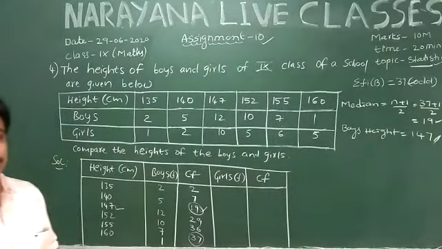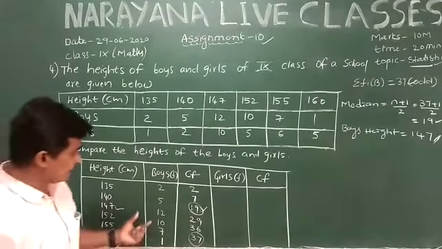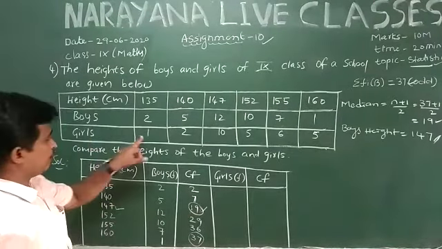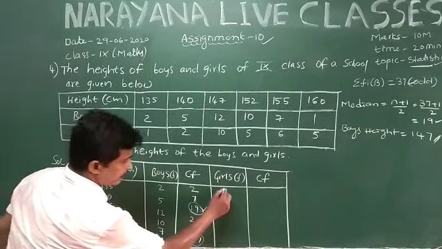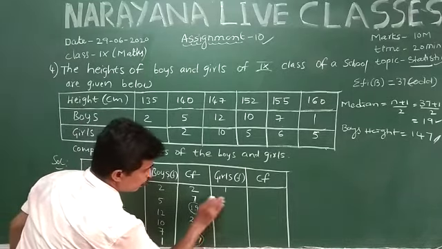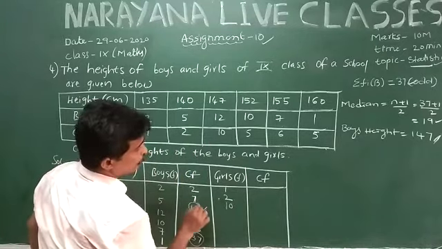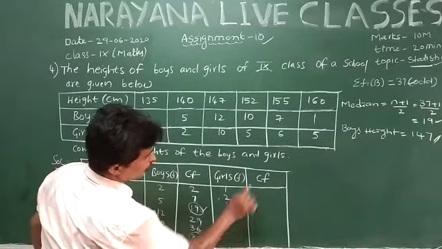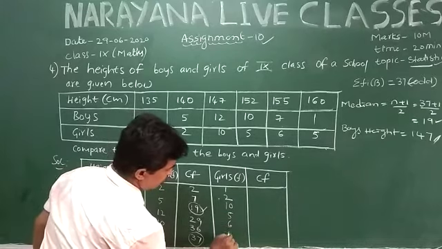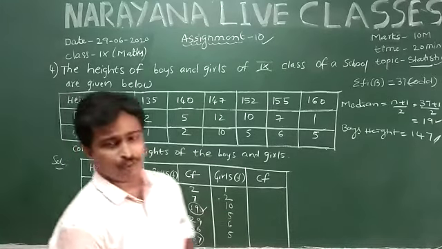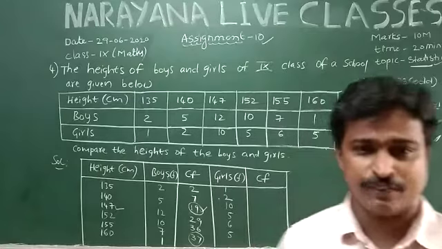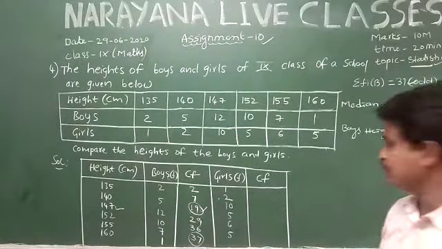And coming to the girls section, here the frequencies are 1, 2, 10, 5, 6, 5. And we find the cumulative frequency of the girls.